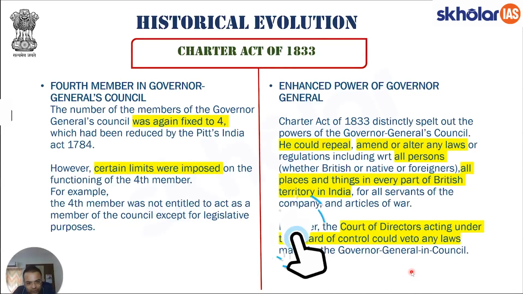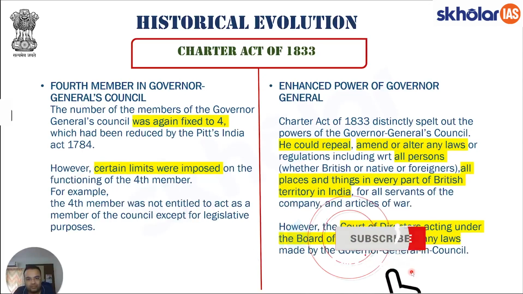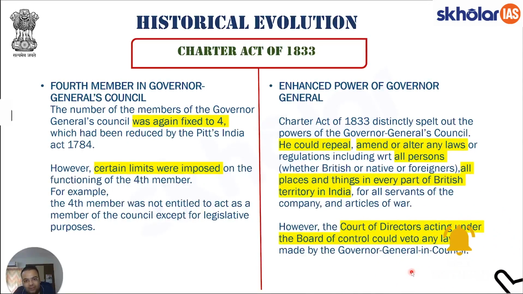I hope you are able to see the logic behind having the fourth member. It was not, again, to curtail the power of the Governor General of India. It was felt that we need to make sure that the Governor General of India is empowered enough to take decisions, but we would want him to have a kind of legal advice, right? The number of members of the Governor General's Council was again fixed to four. However, certain limits were imposed on this fourth member.